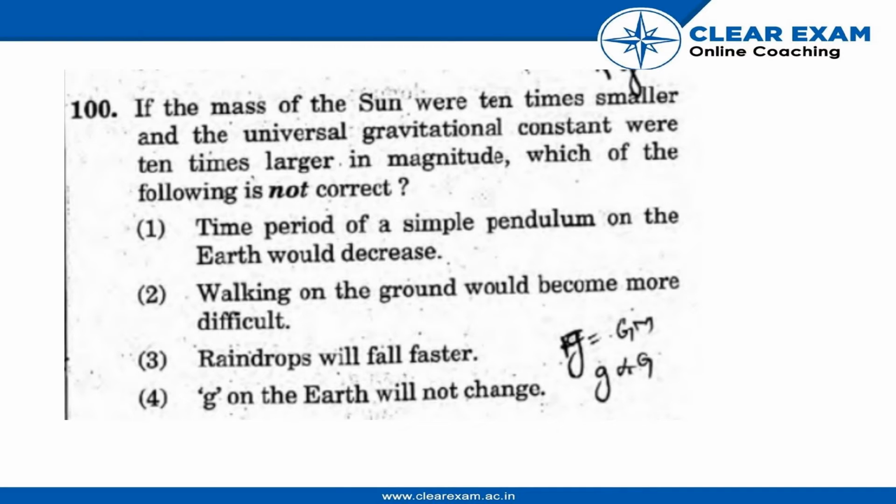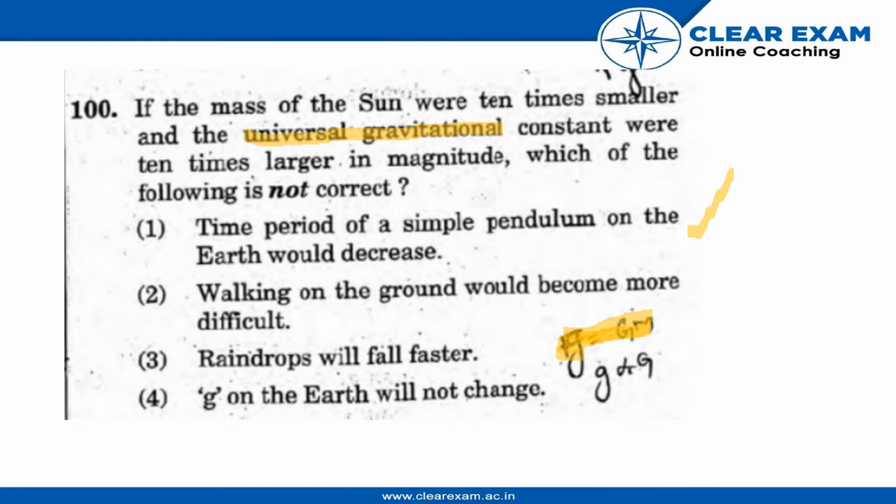Time period of the simple pendulum on the earth would decrease. This statement is correct, as we know that force is represented by F is equal to GM, and we have increased the value of capital G, the universal gravitational constant, by 10 times. We have also divided the mass of the sun by 10. Therefore, the total overall force remains constant.